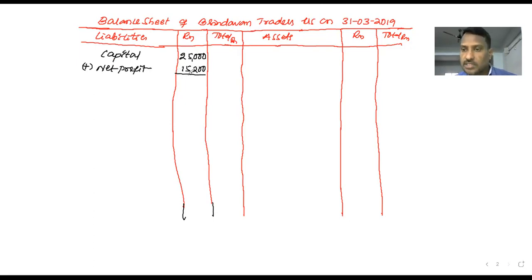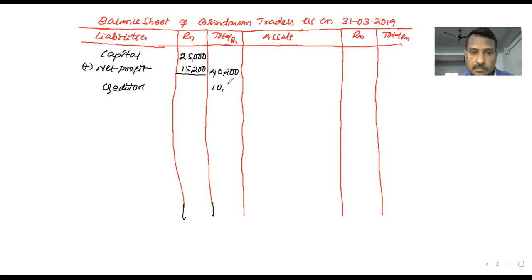There is no drawings in the question. If there is any drawings, we should minus from the total amount of capital. But there is no drawings, so directly write it down, the total amount of capital, 40,200.